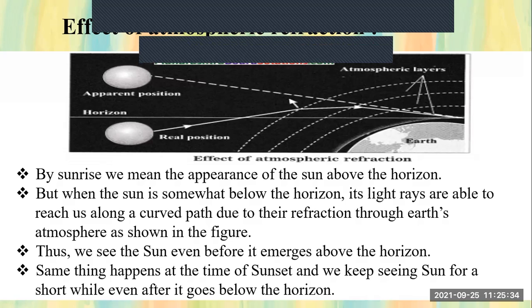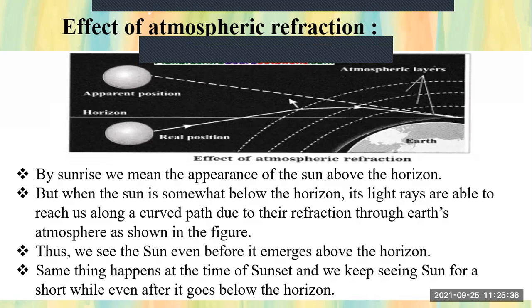Now see students, can you see here? This is the real position of the sun. Now see, this light ray is reaching us on a curved path. Can you see this is a curved path? Why is it reaching us on a curved path? This is due to the refraction through the Earth's atmosphere.